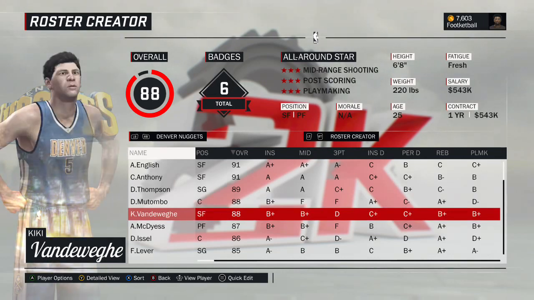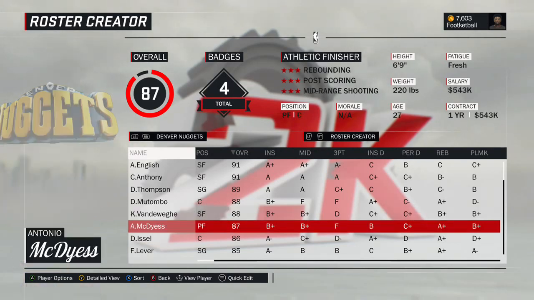Kiki Vandeweghe. Here's a created player. He wore number 55 as well, so I gave that to Mutombo, and I made Vandeweghe number 5. So if anybody's confused with that, that's why. The 1983 version of Kiki Vandeweghe.